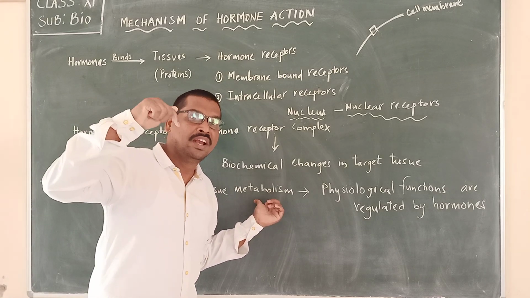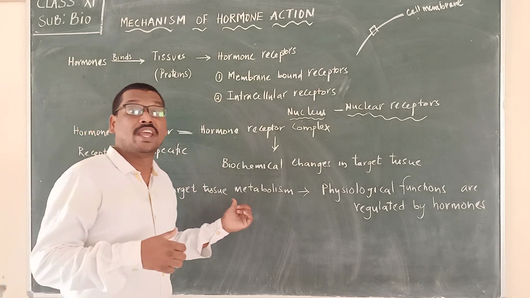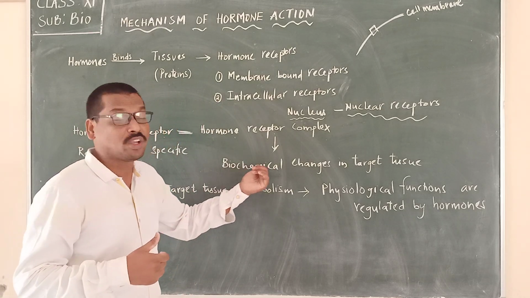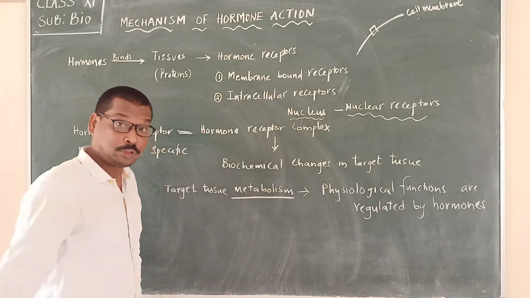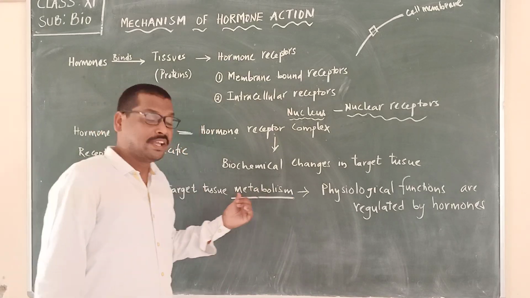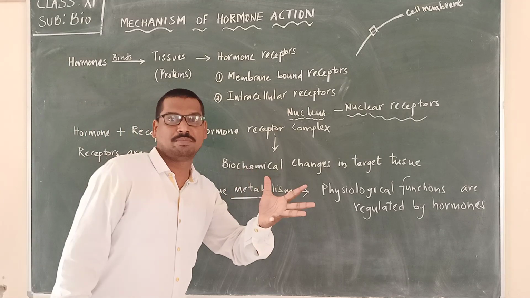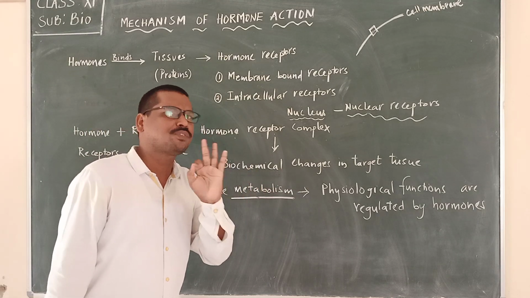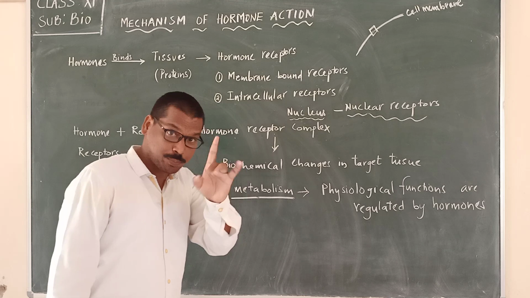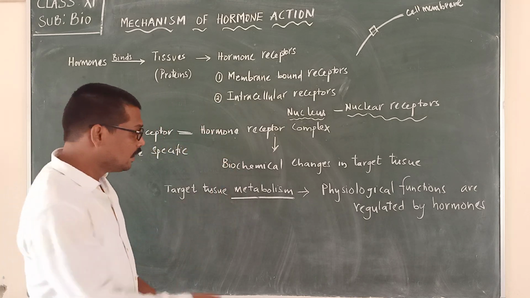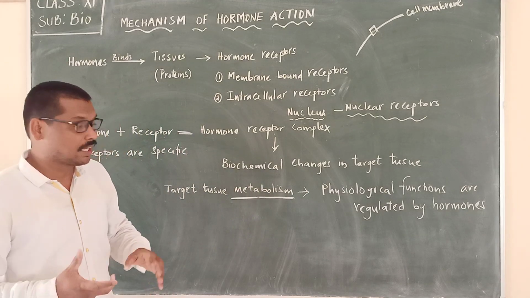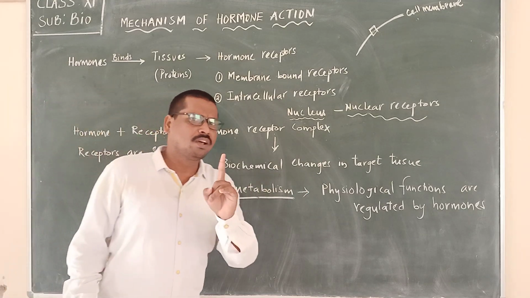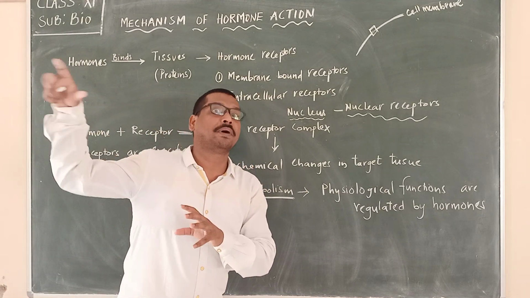So the hormone brings up the changes in the target tissue, which are biochemical changes, or otherwise the metabolic changes. A specific metabolism will be brought up by a specific hormone, and that leads to what now? Physiological functions. A particular physiological function may be controlled by a particular hormone.